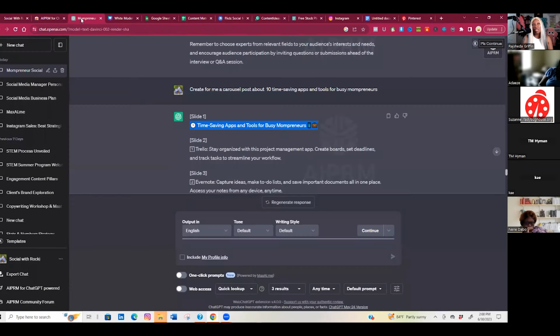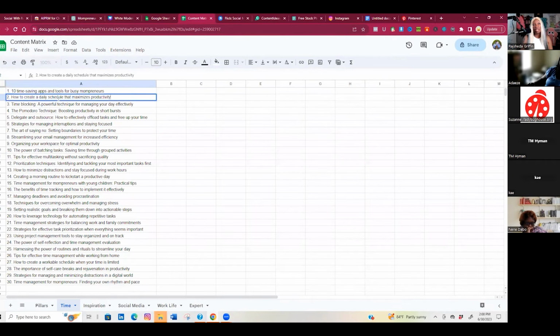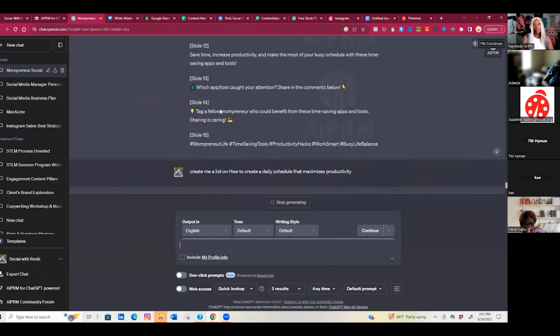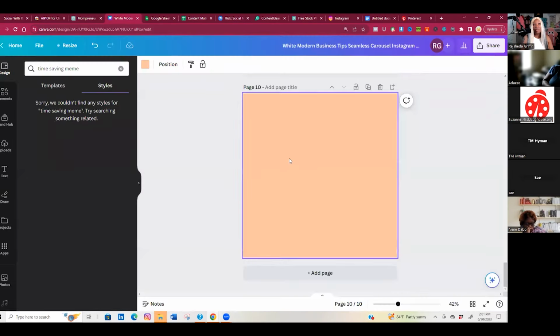Your next one, underneath that same content matrix, it says how to create a daily schedule to maximize productivity. I can take this and say, hey, ChatGPT, because I want to make a listicle, create me a list on this. And then I can go into Canva. So it gave me a list: start with clear vision, prioritize, avoid multitasking.